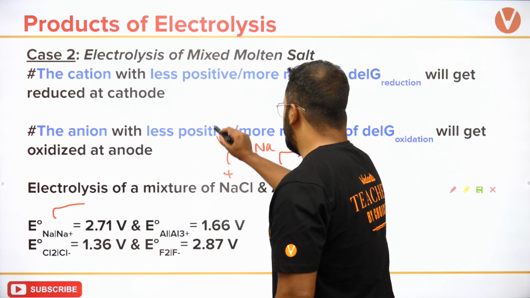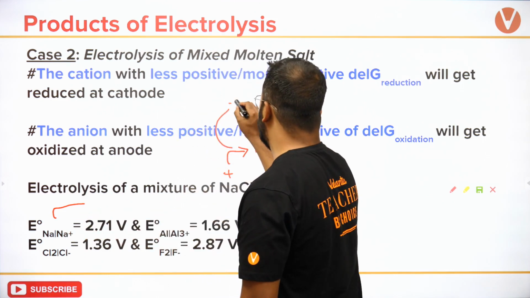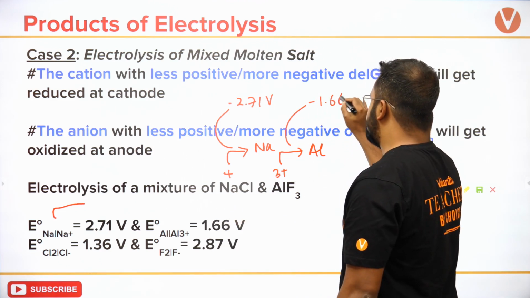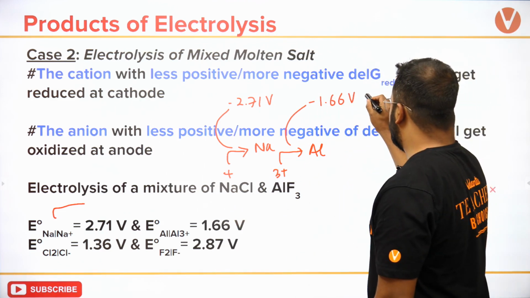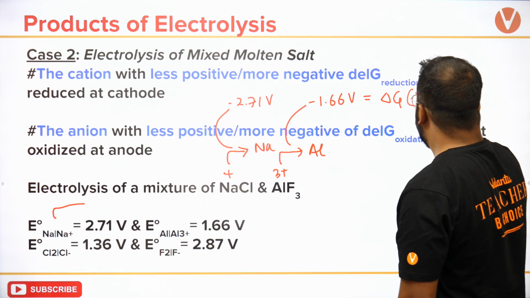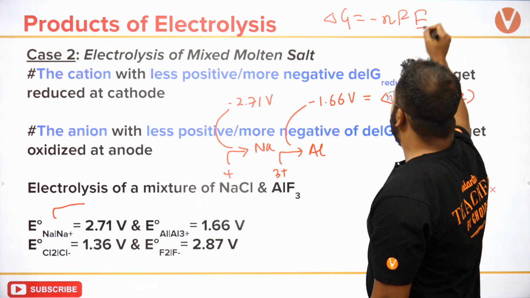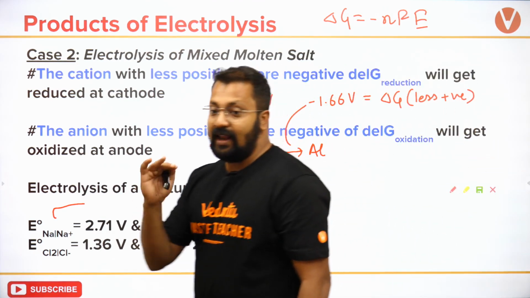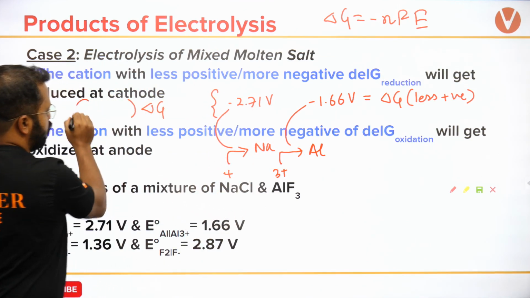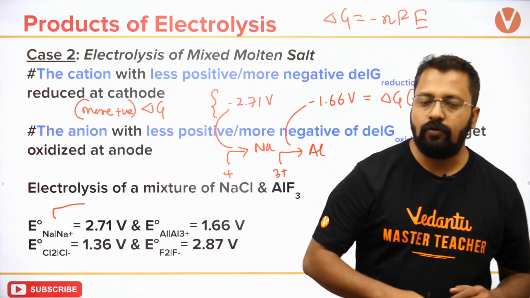So this value is Na plus to Na. This is given as Na to Na plus. This is minus 2.71 volts, and this one is minus 1.66 volts. So for this, delta G will be less positive, because I know that delta G is equal to minus nFE. So for this, delta G would be less positive, और इसके लिए delta G क्या होगा? Delta G would be more positive. So I would look for that delta G value which is less positive.